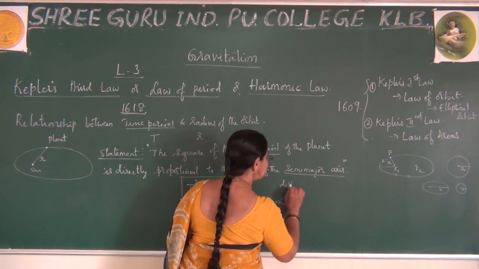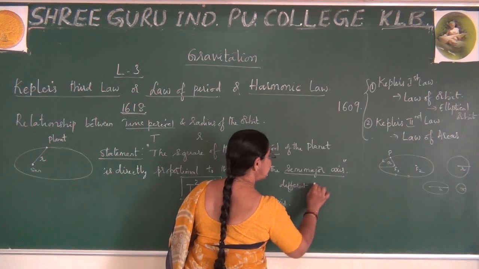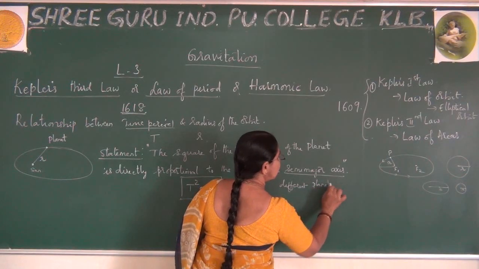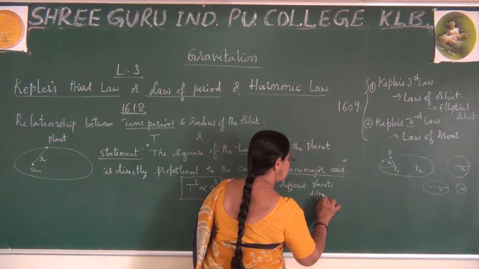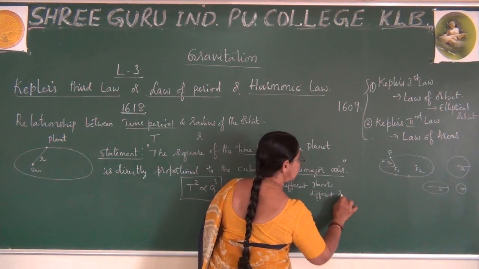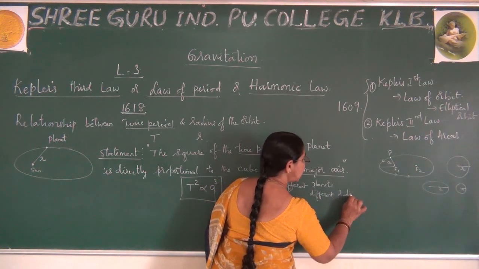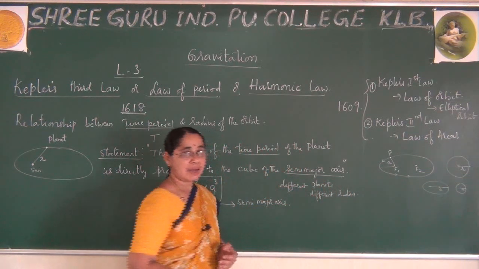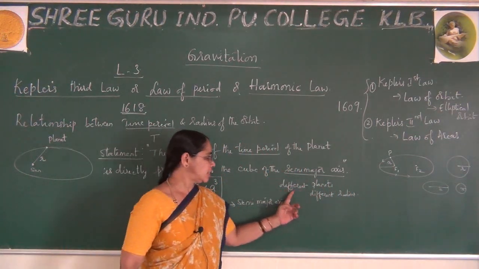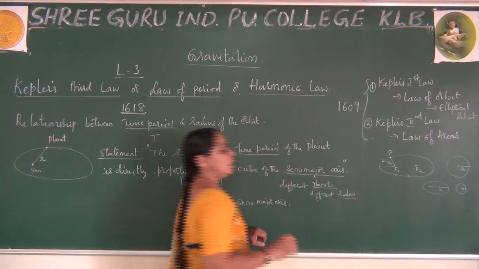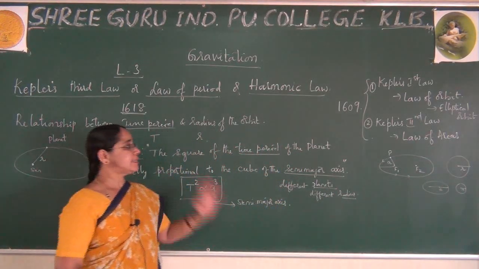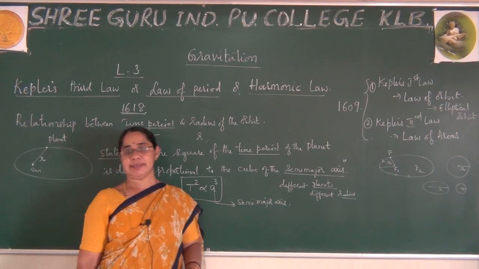So please observe, different planets will have different radius, because a few are nearer to the sun and a few are away from the sun, and due to which different planets have different radius. So now let me take any two planets.